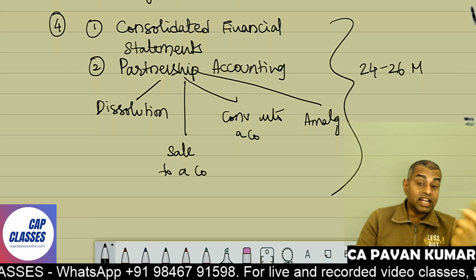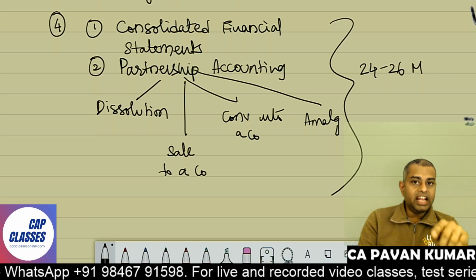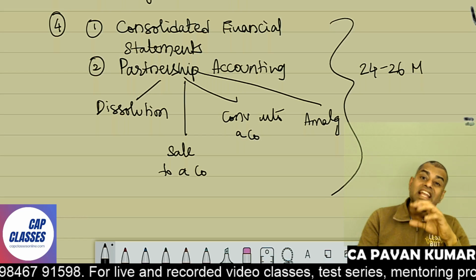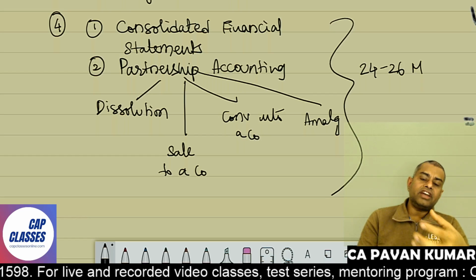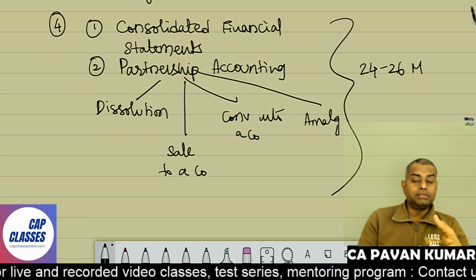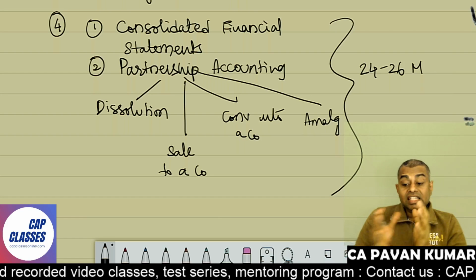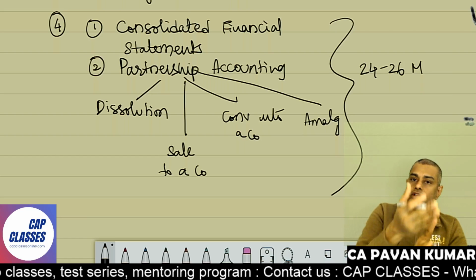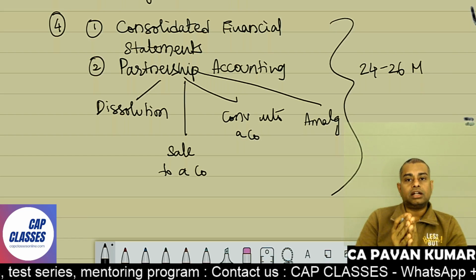And many accounting standards that you study in CA Intermediate Advanced Accounting, you will study as different accounting standards at CA Final FR, because CA Final FR is all about Ind AS, which is more like IFRS. But this is the base. Unless you have the base, you cannot build the building. You cannot construct the building on that.